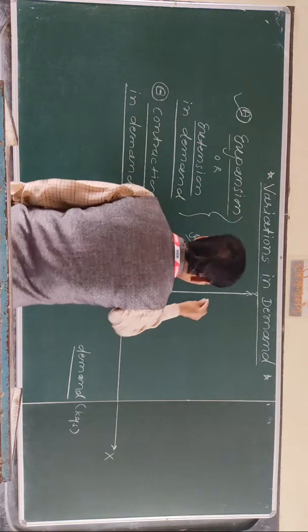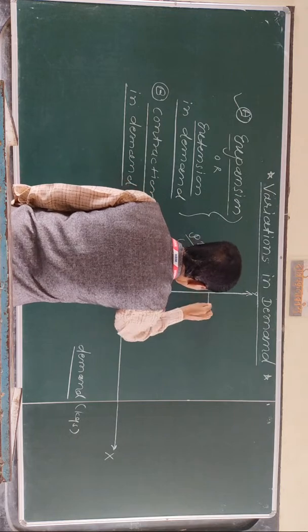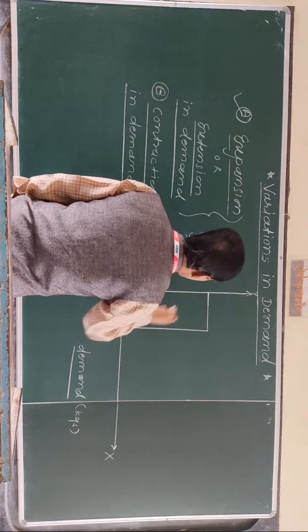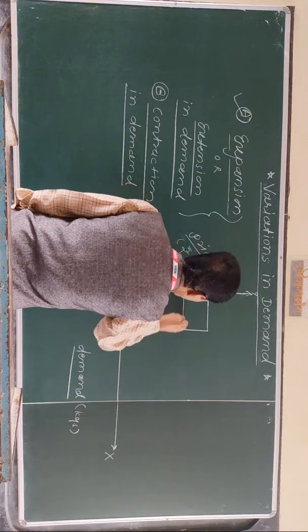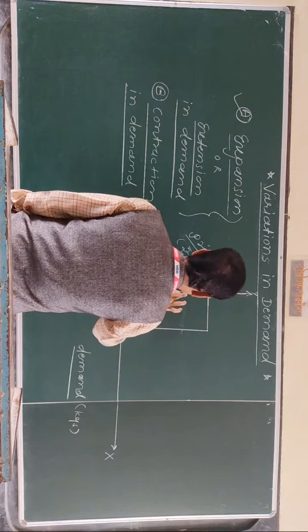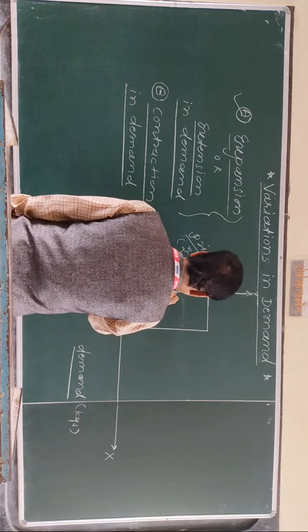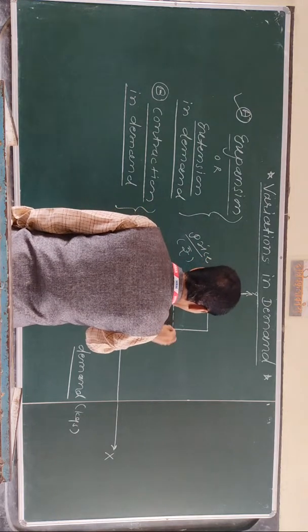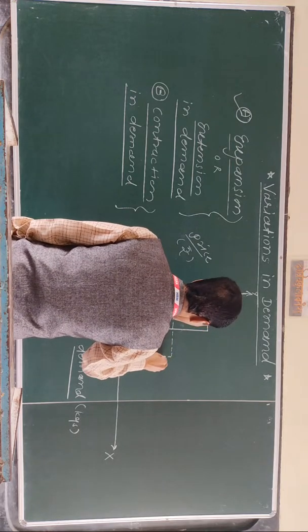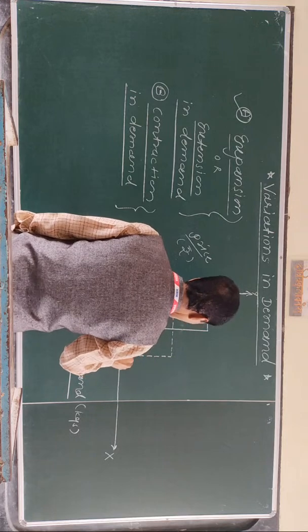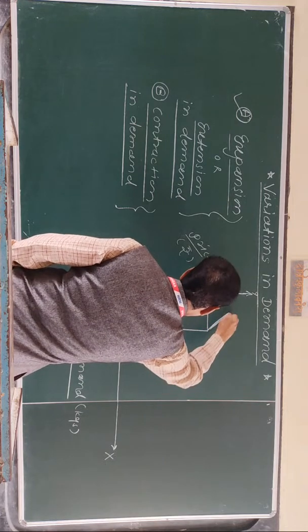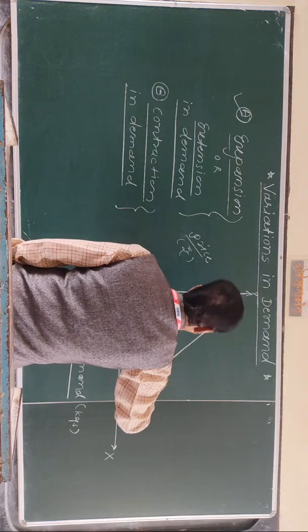So first of all, start. You draw only the column, and then one curve.